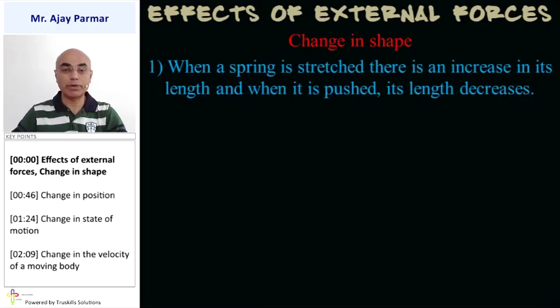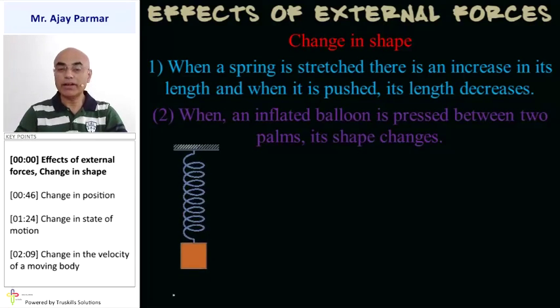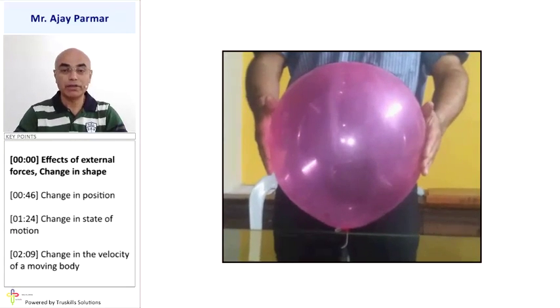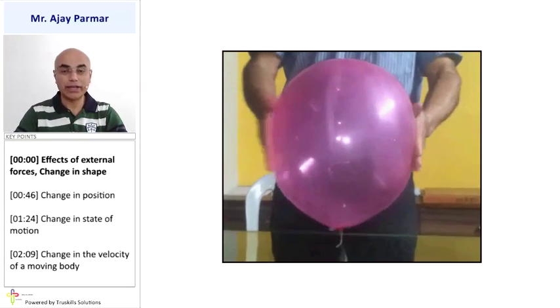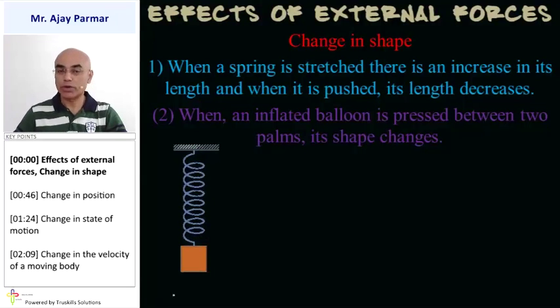For example, when a spring is stretched, there is an increase in its length, and when it is pushed, the length decreases. That means there is a change in the shape of the spring by application of the force. If an inflated balloon is pressed between two palms, the shape of the balloon will change. By pressing the balloon between the two palms from both sides, you can see the shape changes. So change in shape is one of the major effects of an external force.